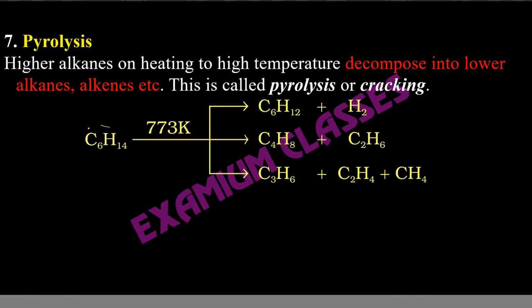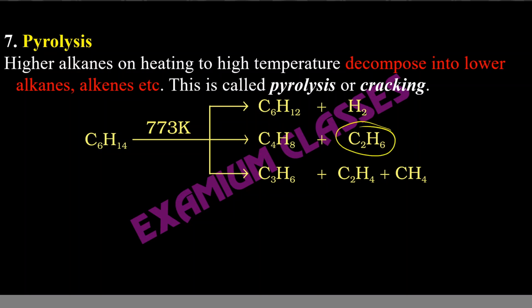So here you have hexane at 773 Kelvin. It can give you hexene and hydrogen. So fewer hydrogens here: carbon same, hydrogen less. Here you have butene, and here you have ethane.